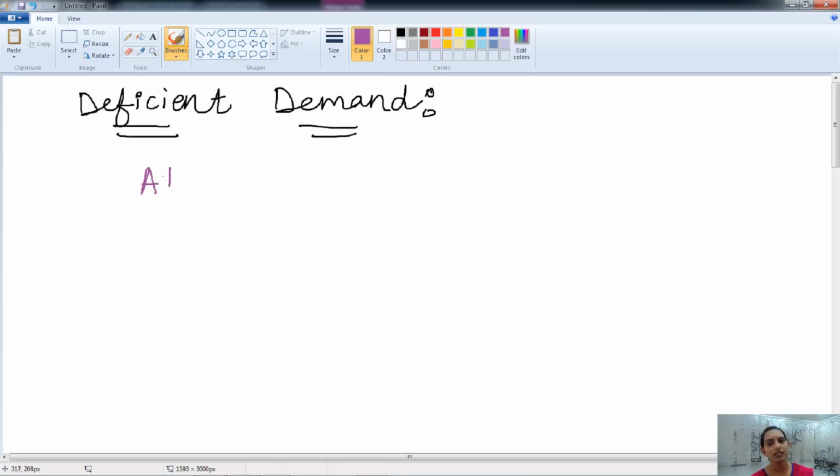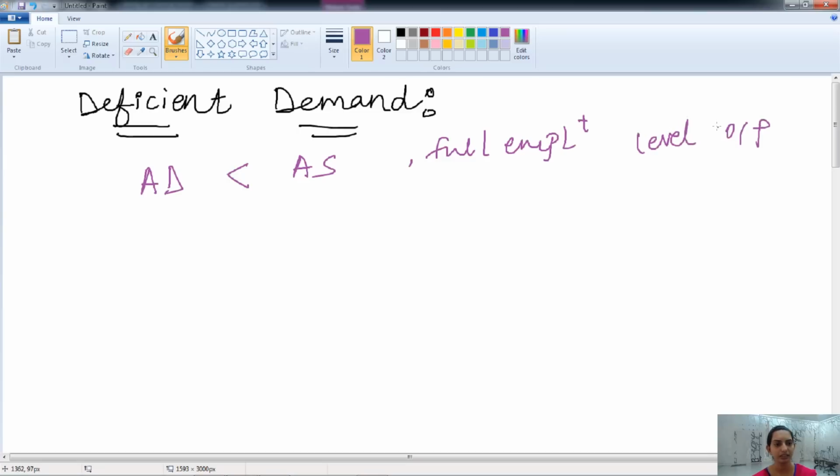So when the aggregate demand is less than the aggregate supply corresponding to the full employment level of output in the economy, that situation is known as the deficient demand. Over here, the planned aggregate demand falls short of the aggregate supply that is necessary for the full employment equilibrium.